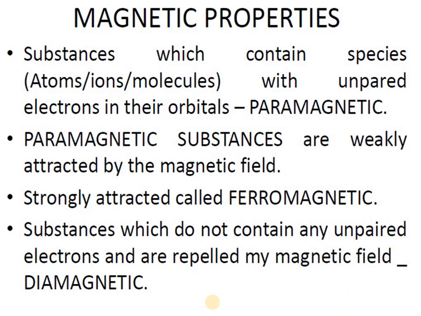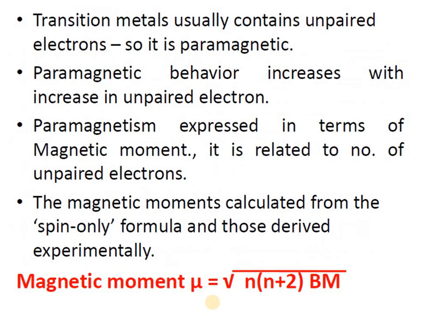Now, magnetic properties. A substance which contains species, atoms, ions, or molecules with unpaired electrons shows magnetic properties. So the magnetic property is related to the number of unpaired electrons. The more unpaired electrons, the more paramagnetic the character will be. Even if the magnetic field is removed, some will still show magnetic character, and strongly attracted ones have ferromagnetic character. Substances which do not contain any unpaired electron are called diamagnetic. We study this in solid state also, in the first chapter.